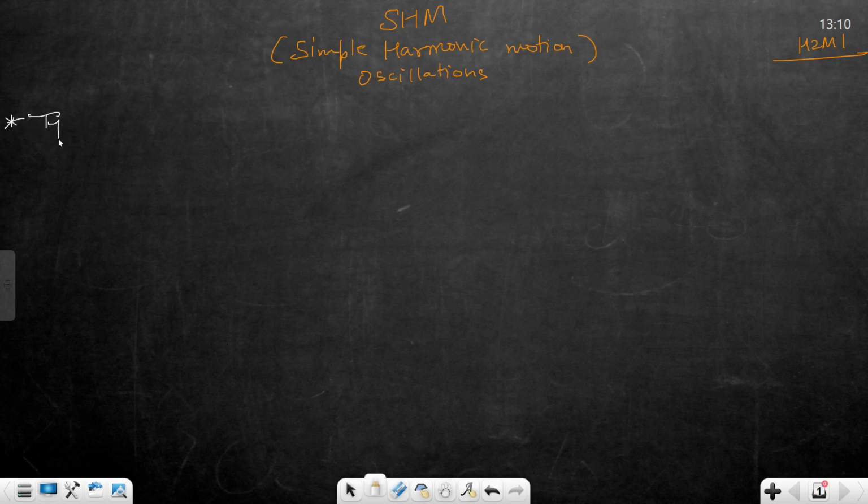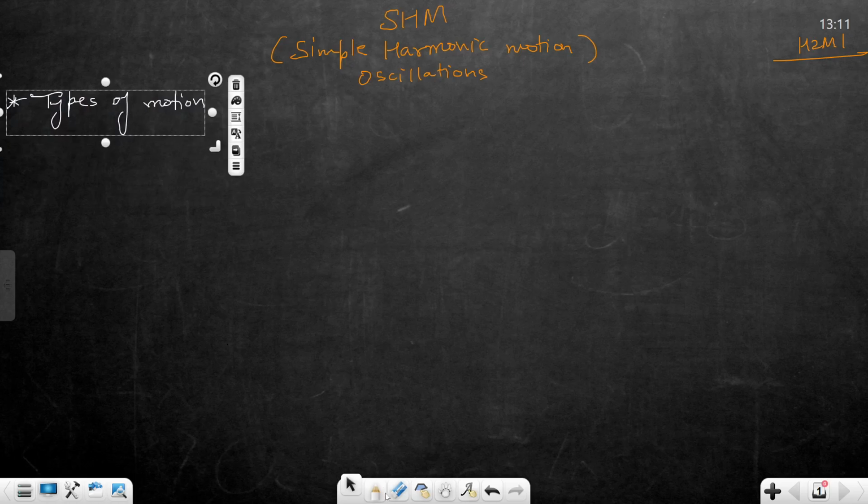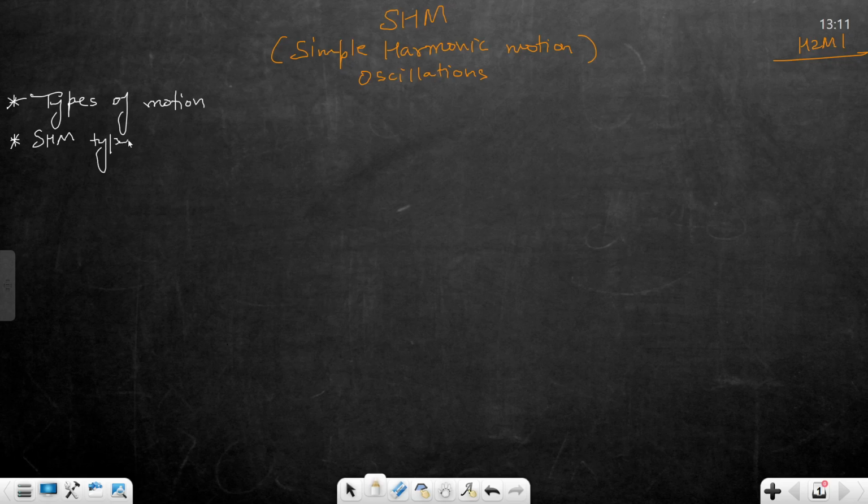The first one is types of motion. Then SHM types, equation of SHM and condition of SHM.